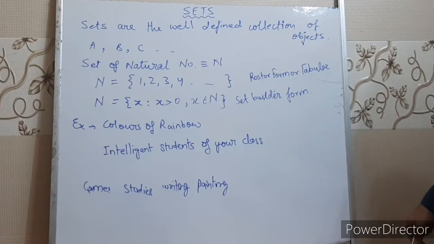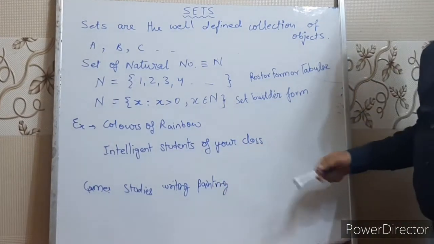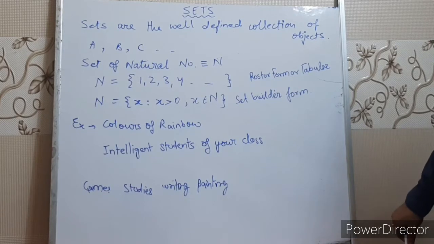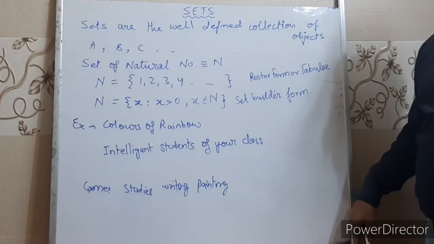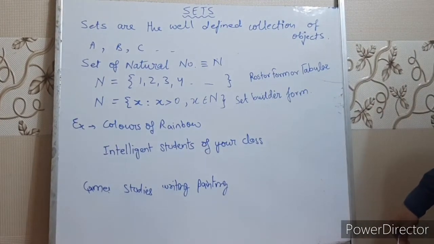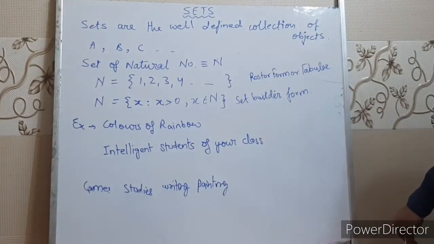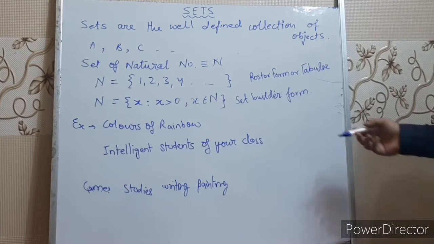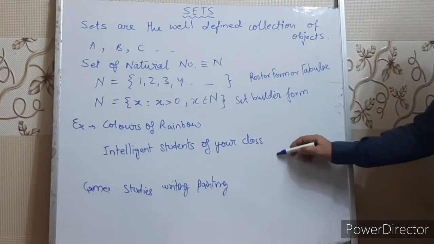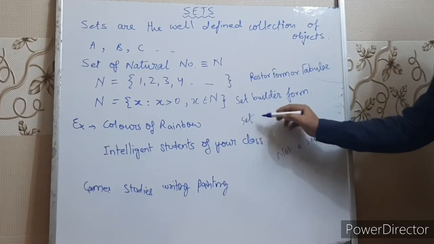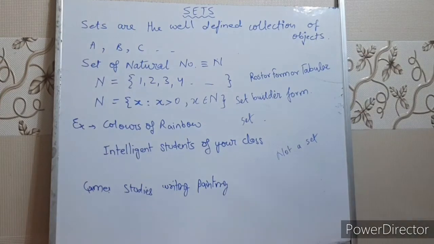Now, if we take another example, like intelligent students of your class, is it a set or not? Can you characterize intelligent students? Right? So, children, this is not a set. Why? Because some students are good in games, some students are good in studies, some are good in writing, some are good in painting. So this set is not defined. So this is not a set. And this is a set. Right children? Note down please.